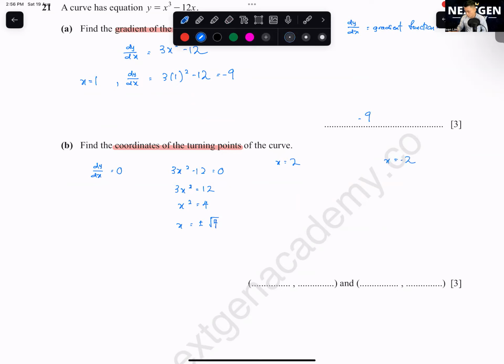So go and find the y value for both of these. Y equals negative 2 cubed minus 12 times negative 2. This one y is equal to 16. And here y equals 2 cubed minus 12 times 2. Y equals negative 16. So you get here negative 2, 16, then 2, negative 16.